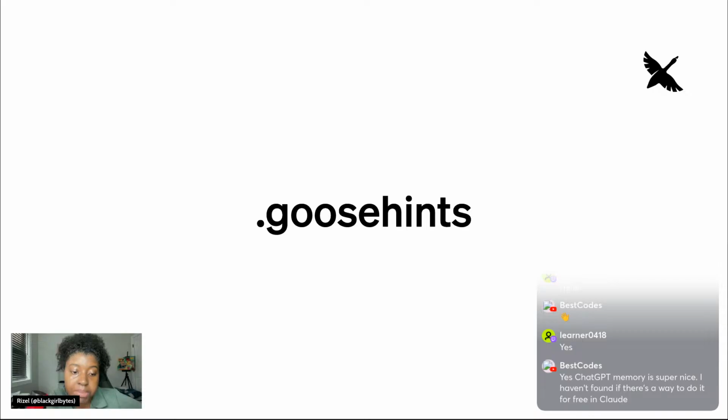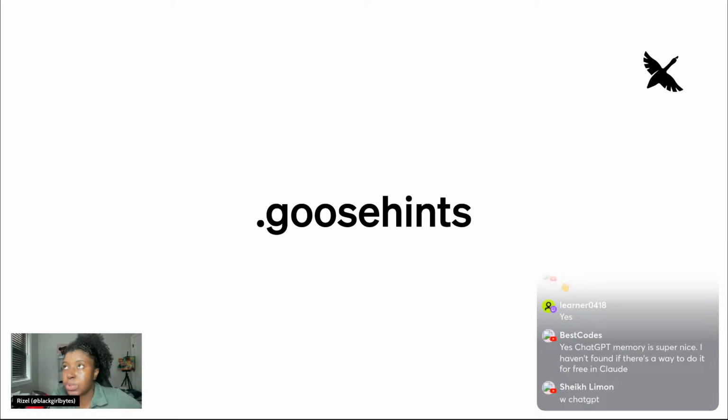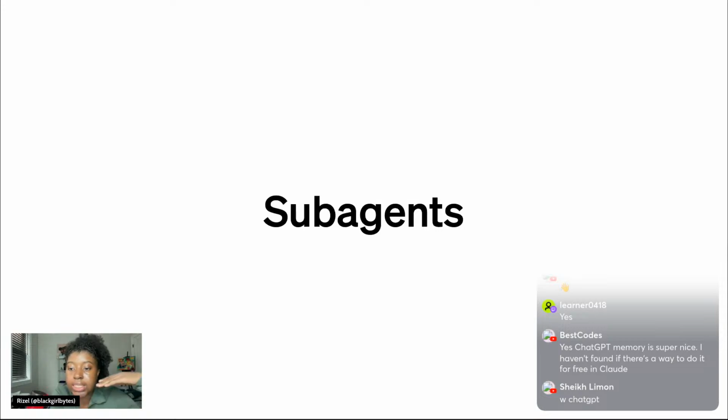Goose hints, you might see me use that too. This is where you put your project context in, things that you want Goose to know about your project. There's also the agents.md file, which is more universally respected by all agents. Goose respects it too, but Goose Hints is already built into the UI, and I'm quite lazy, so I just use that. And then subagents.